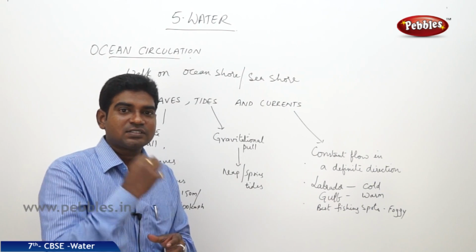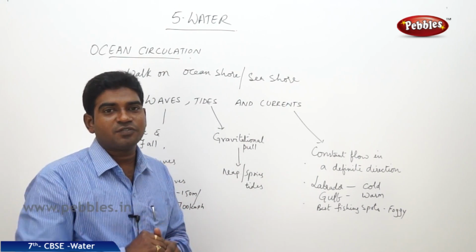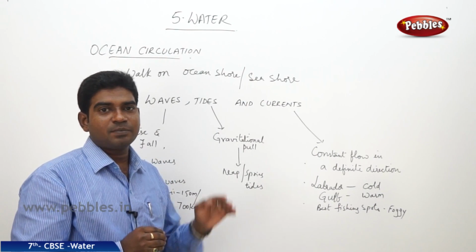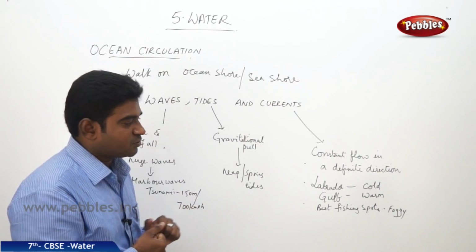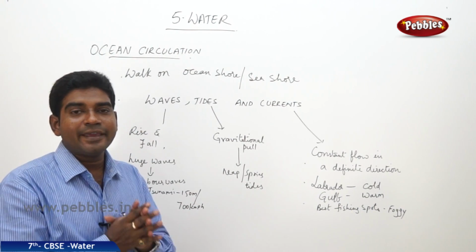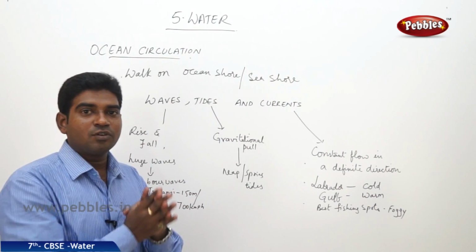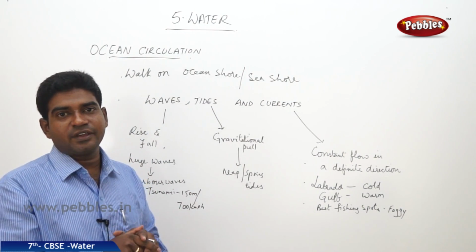So fishing activity is very easy there. There you can catch a huge amount of fish. This is an example. In Japan we can find this kind of activity or this kind of atmosphere. The best fishing spot is the place where the cold ocean currents and the warm ocean currents meet each other.